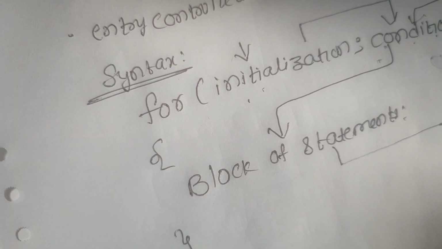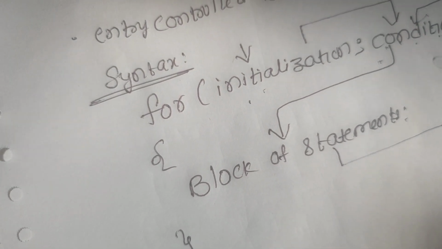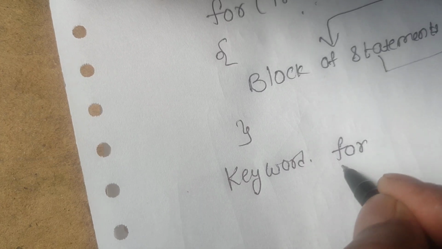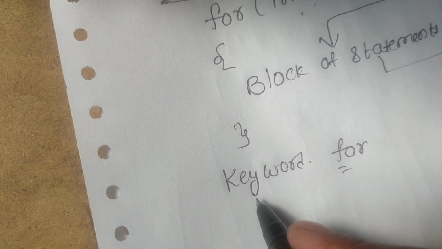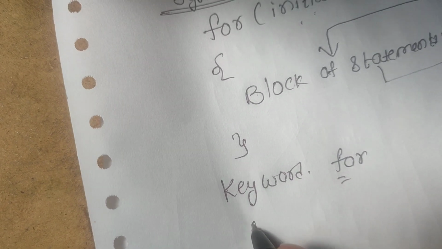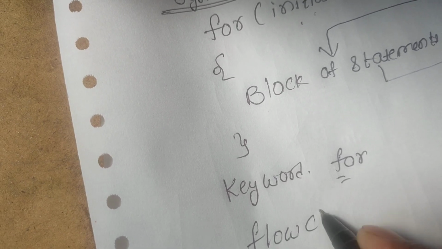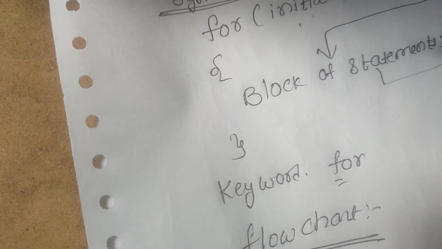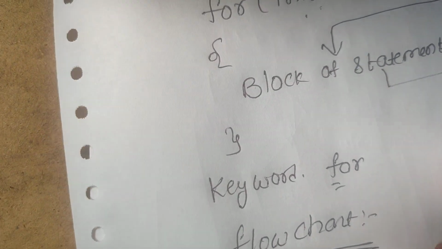Here there is only one keyword available, and that keyword is simply for. To represent the for loop we use a diagrammatic representation, which is called a flowchart.